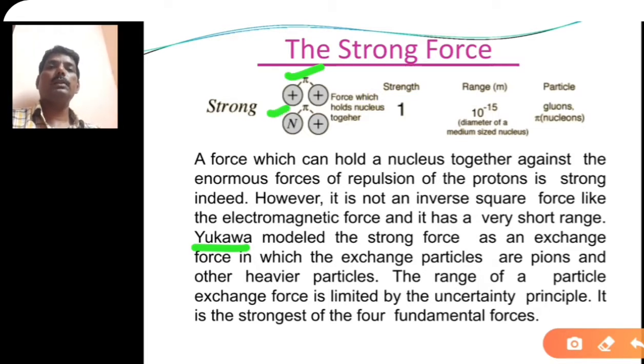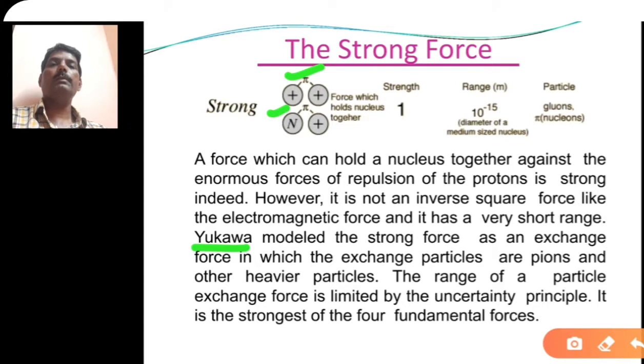So there are protons and neutrons. Actually there are three types of mesons: pi plus, pi minus, and pi zero. Due to the exchange of meson particles, the protons and neutrons are held together inside the nucleus. Now he correlated this by giving a very simple and beautiful example.